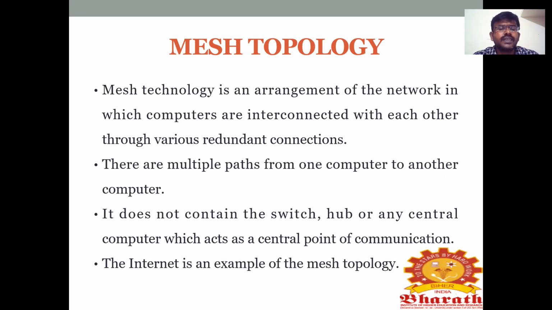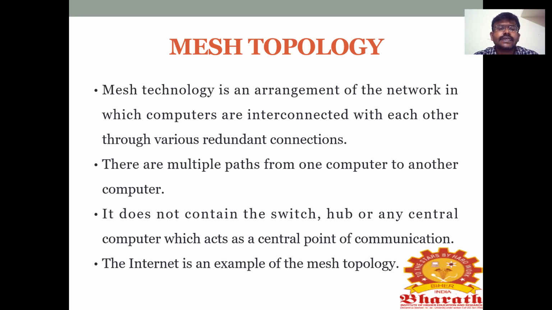Suppose there are 5 systems or 10 systems in a network, and all systems are interconnected with one another. For example, take 5 systems. The first system is connected to all the remaining 4 systems in the network. Likewise, the second device is connected to all the remaining 4 devices. Likewise, the third is connected to all the remaining 4 devices. Likewise, all the systems are connected to all other systems in the network. That is called mesh topology.